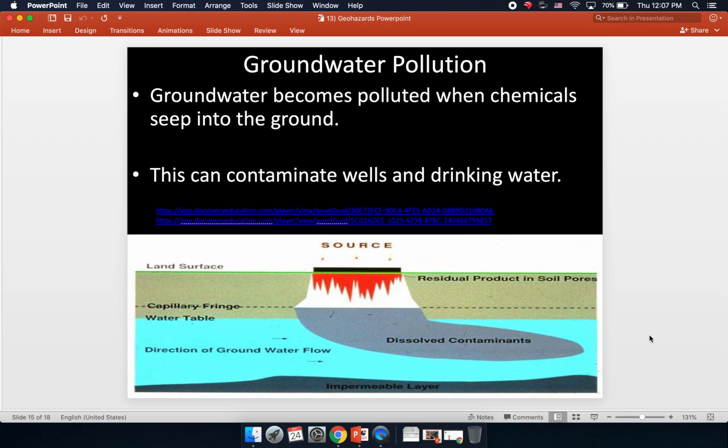Animal waste from farms can end up in the groundwater. The waste breaks down, and rain takes the waste with the water down into the ground. Also, pesticides that we use to keep bugs off of our crops, same thing can happen with those. Chemical fertilizers we put on our crops can also end up in the groundwater. So whenever these substances end up on the ground and water carries them down into the groundwater, it can contaminate wells and drinking water and other sources we use to get our drinking water from: rivers, ponds, streams, lakes, and so on.